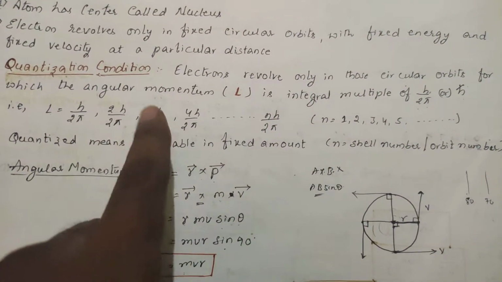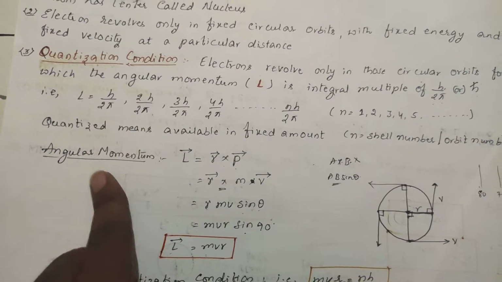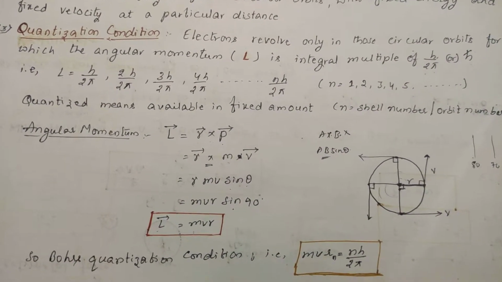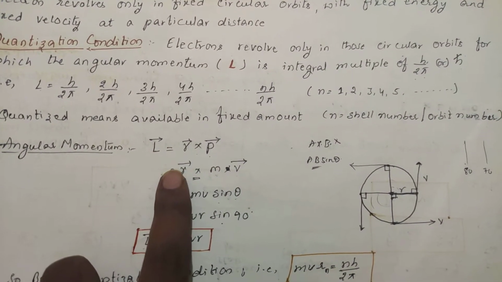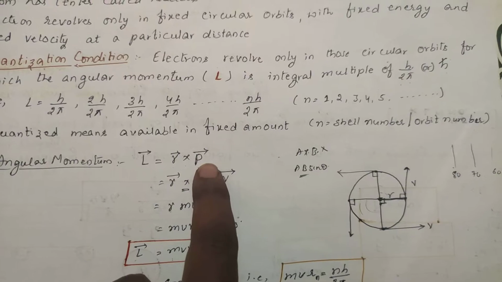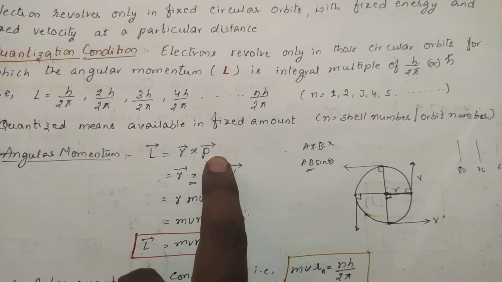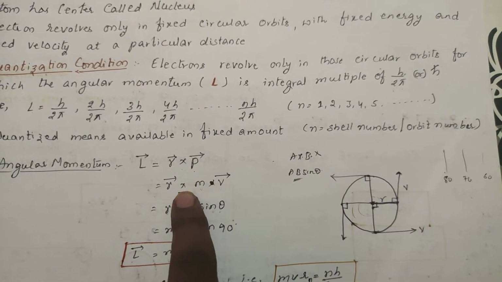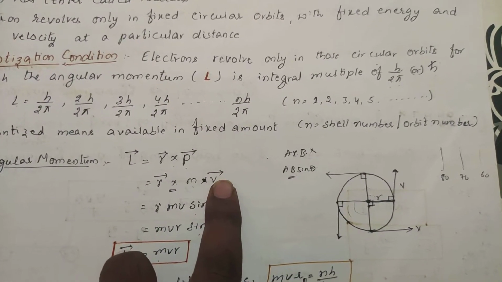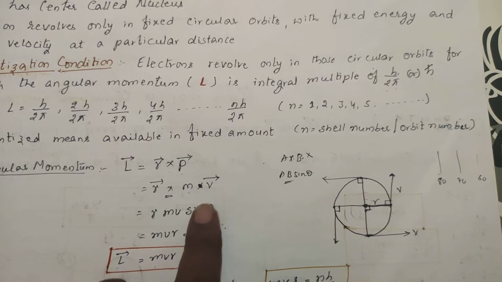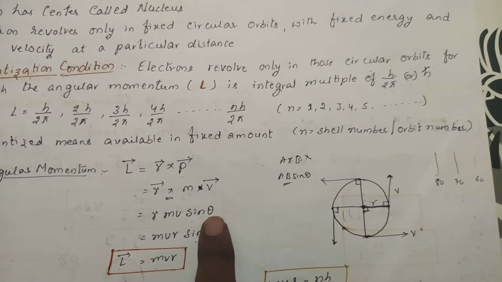Right. What is meant by angular momentum? Whenever a particle is moving in a circular orbit, the angular momentum L is a vector quantity. It is represented by radius into momentum, and these two are vectors again. Radius into momentum, you can write as mass into velocity. Velocity is again a vector quantity, so you can write it as r m v sin theta.